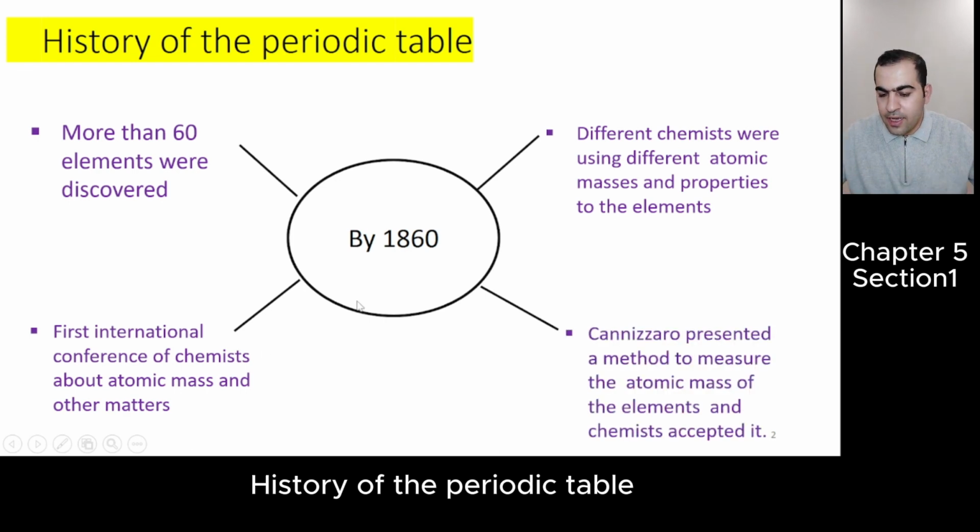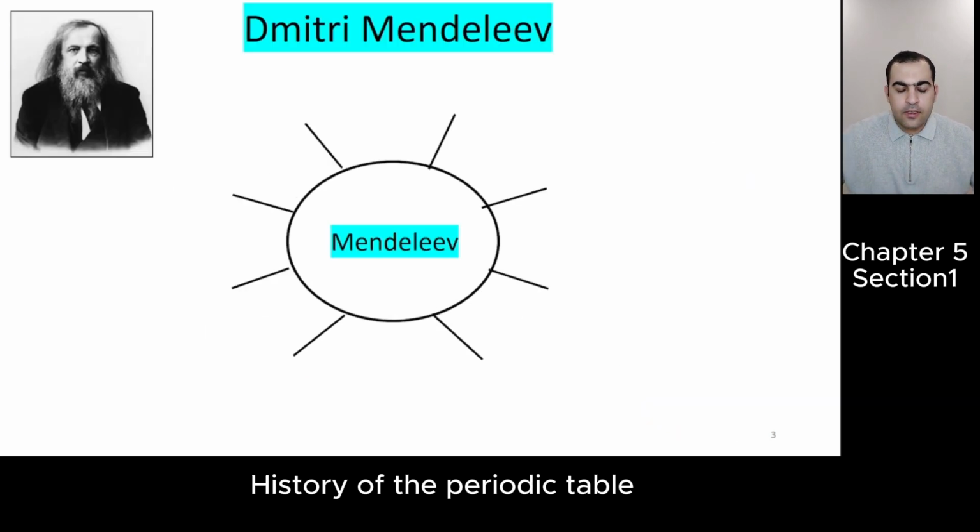So at that conference, Canizaro presented a method to measure the atomic mass of the elements, and chemists accepted. He said, I have a method to measure atomic masses, and after he presented, the other chemists accepted. Okay. Nine years after that conference, Dmitri Mendeleev came and said, I'm going to create the first periodic table.